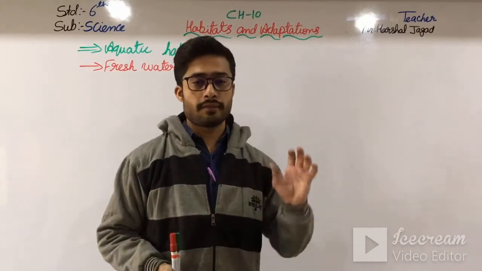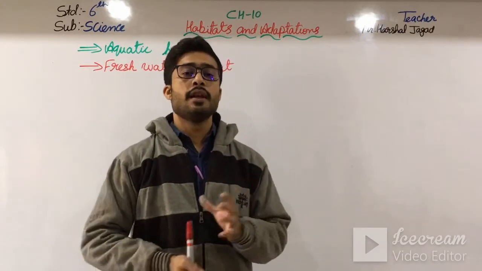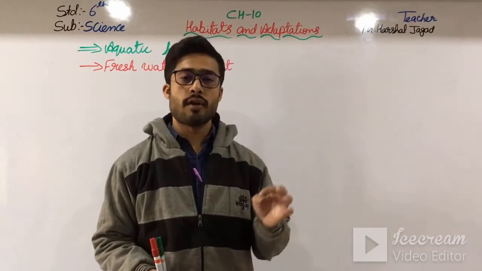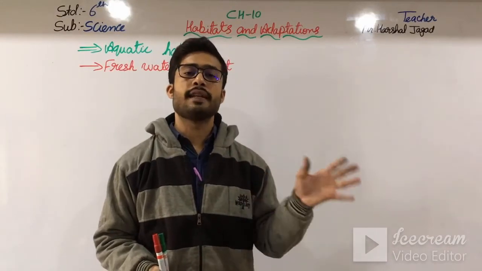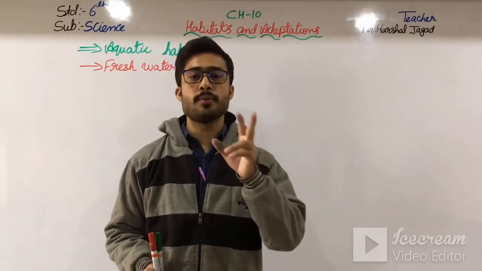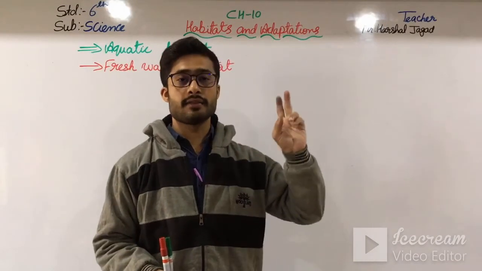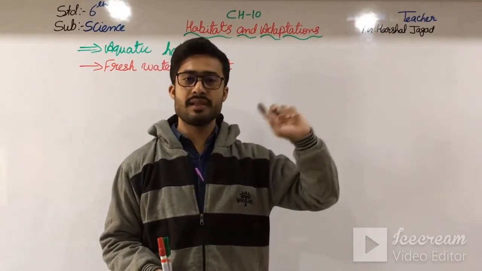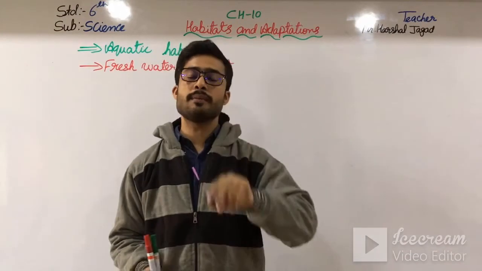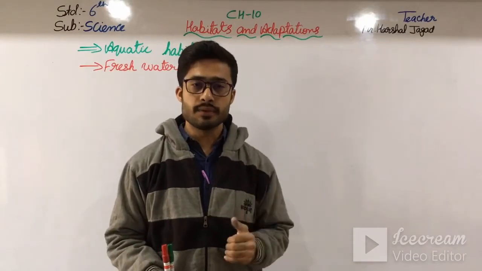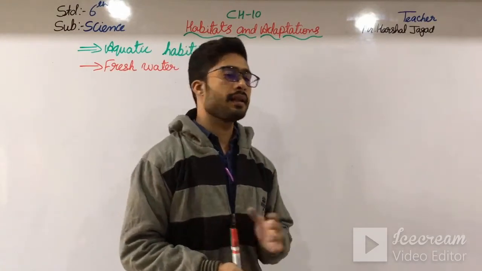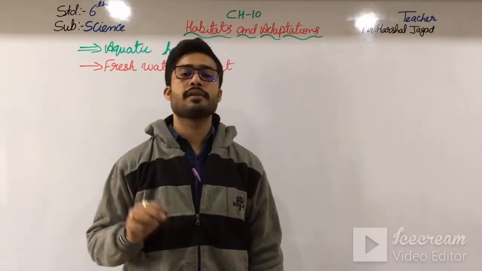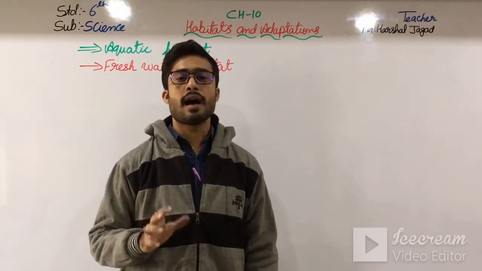In the fresh water which we drink, we know that from 100% of the water, 97% contains salt and is in the sea. 2% of the water is on the ice, and 3% is fresh water. From that, 2% is on the glaciers, on the polar regions, and only 1% of the fresh water is what we use. So this is the water in the freshwater habitat. The plants and animals which live in fresh water are here.